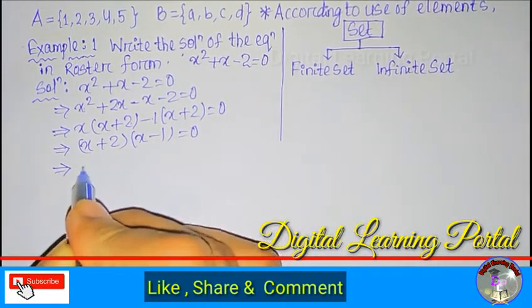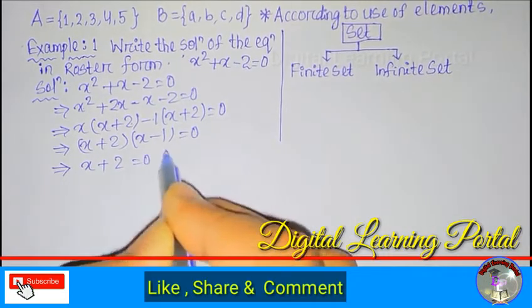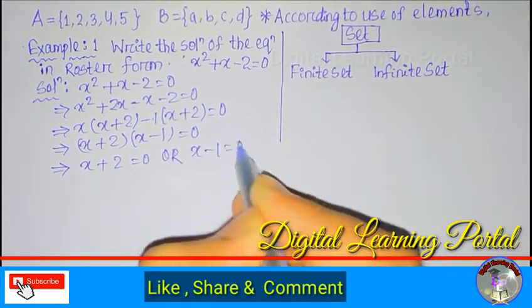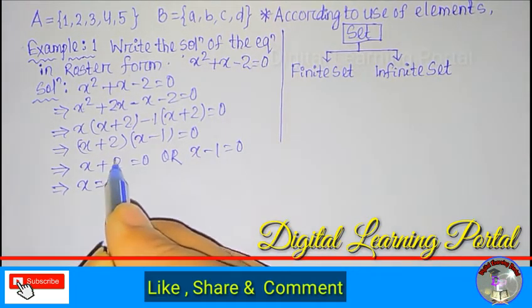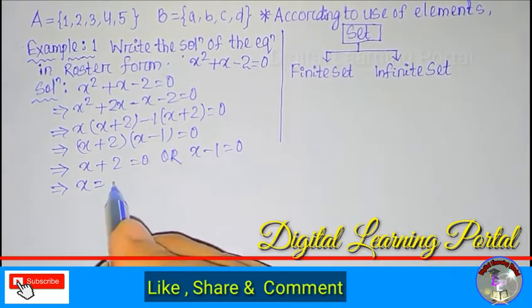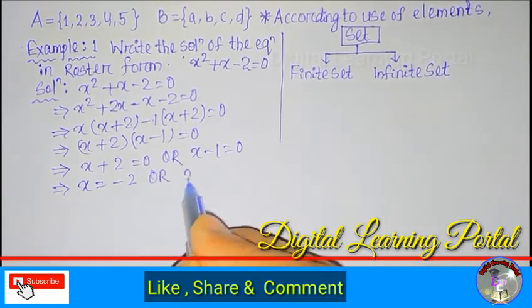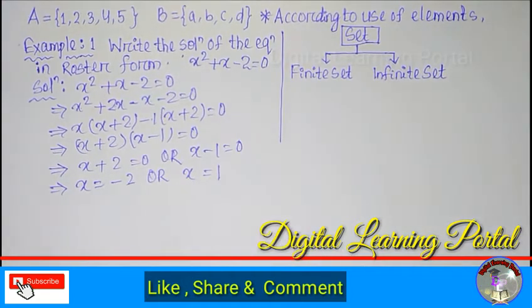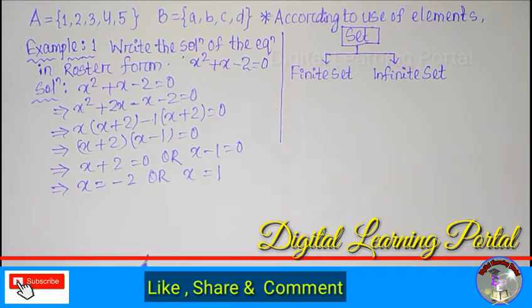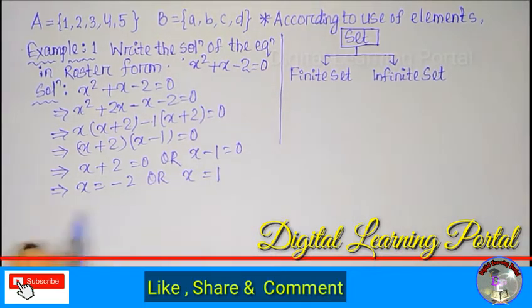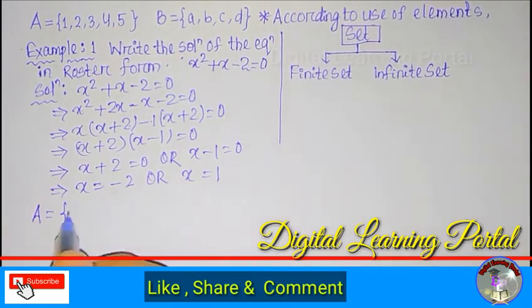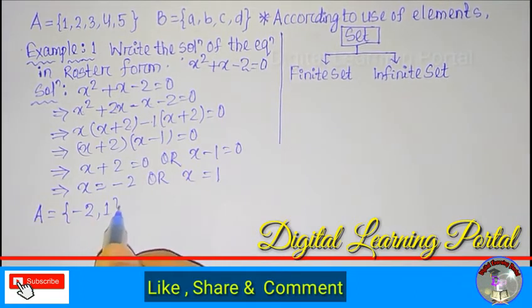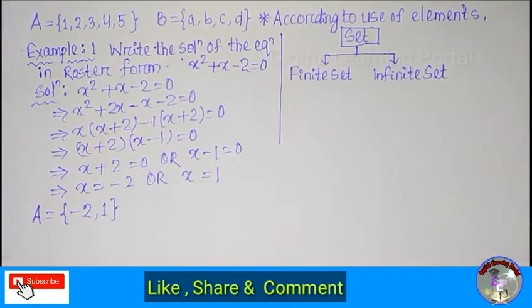So this can be written as x plus 2 is equal to 0 or x minus 1 is equal to 0. So x will be minus 2, or x is equal to 1. This is our answer. But according to the use of sets, we write it in roster form. So we take a set, suppose A is equal to, its elements will be minus 2 and 1. This is the required answer.